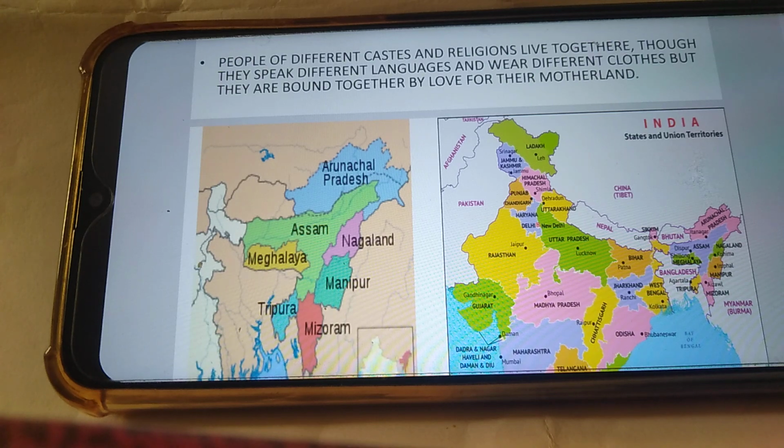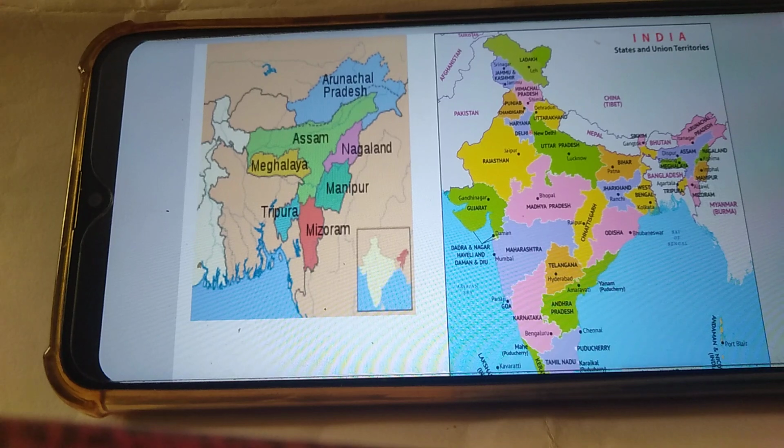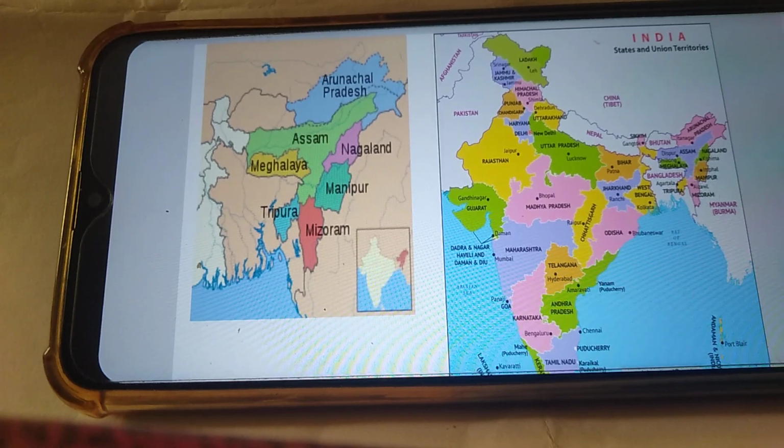People of different caste and religion live together, though they speak different languages and wear different clothes, but they are bound together by the love of their motherland. Here is the picture of Seven Sisters and the political map of India.